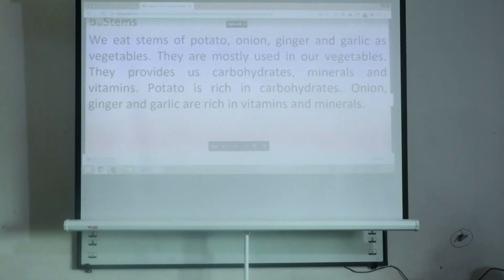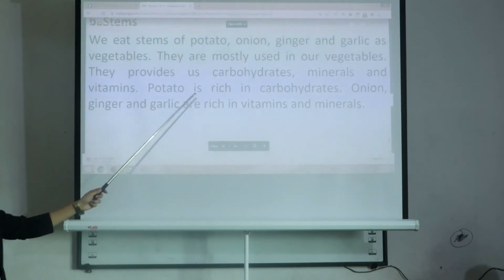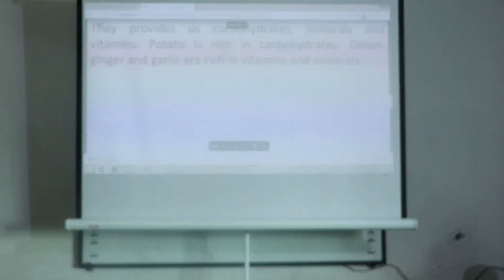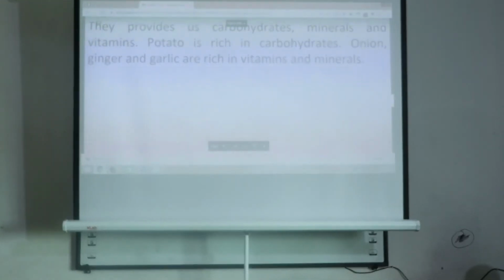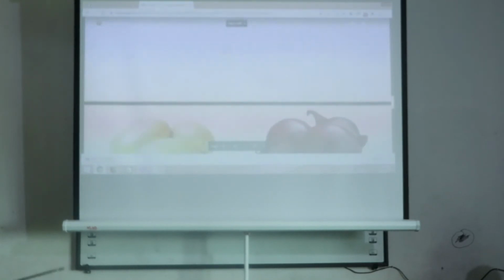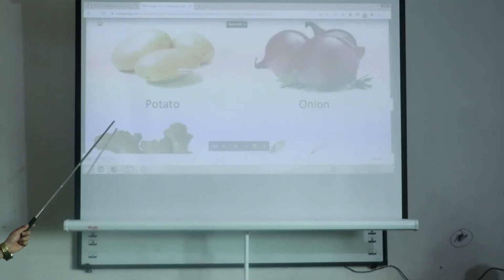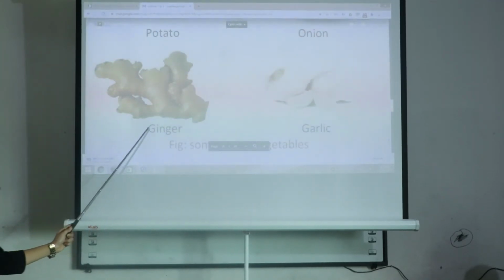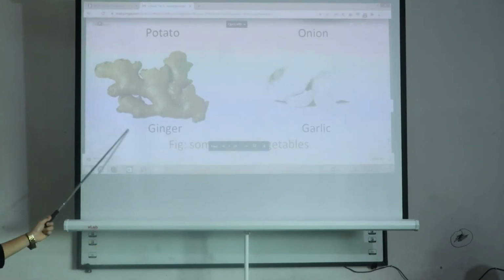These vegetables also help us to provide carbohydrate, minerals and vitamins. Potato is rich in carbohydrate, and onion, ginger and garlic are rich in vitamins and minerals. And you can see the pictures also: potato, onion, ginger and garlic. These are some steamed vegetables.